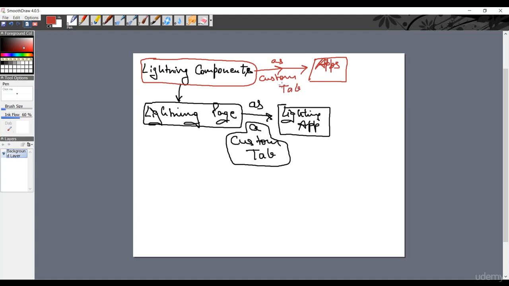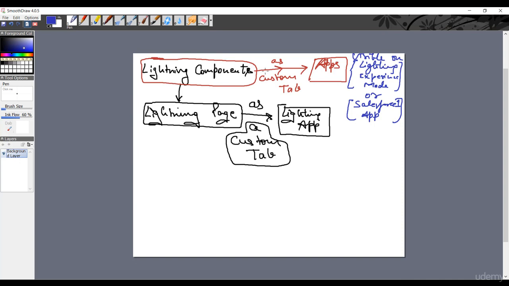Okay, but please remember, you can only see this lightning component tab when you are using Lightning Experience mode or the Salesforce One app. It is visible on Lightning Experience mode or Salesforce One app.